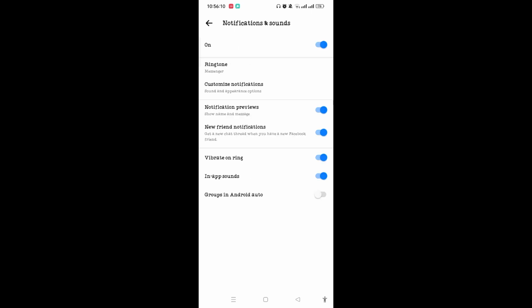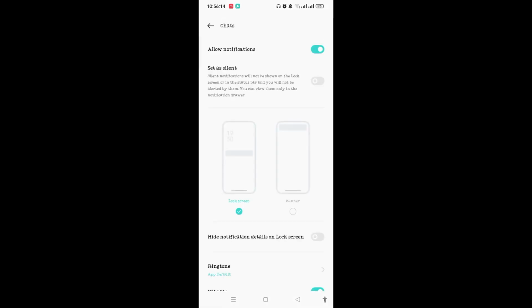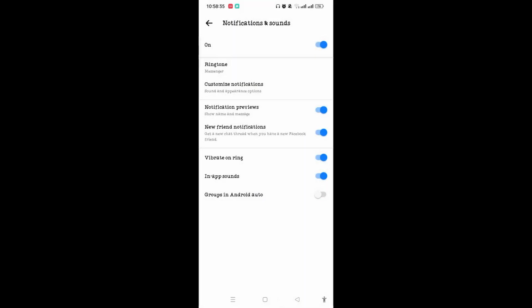If you want to customize the notification, then just tap on the customize notification and you need to toggle on the allow notifications option by tapping on it. After you have toggled on the allow notification option, then go back and then your video call sound problem might be resolved. If this way does not resolve your video call sound problem, then you need to go back again.